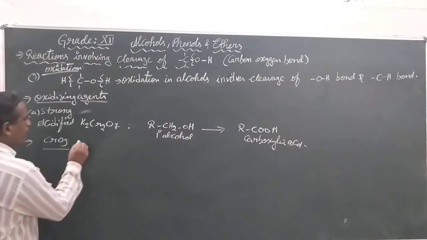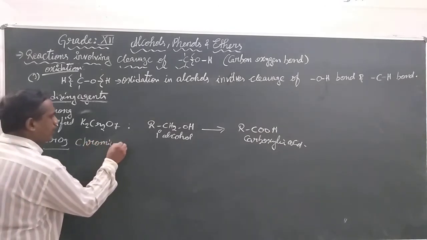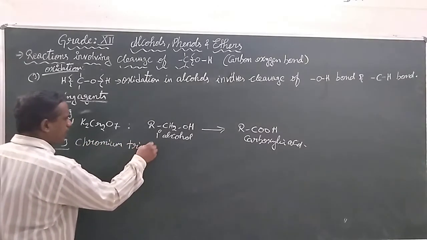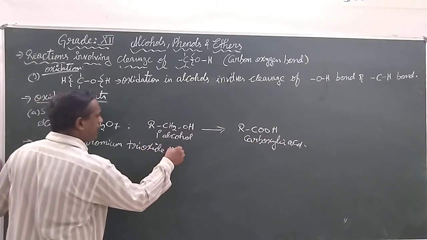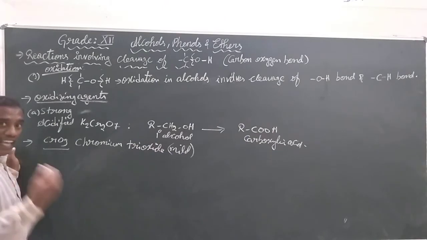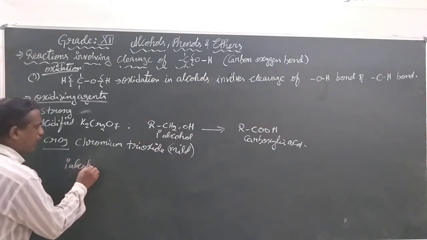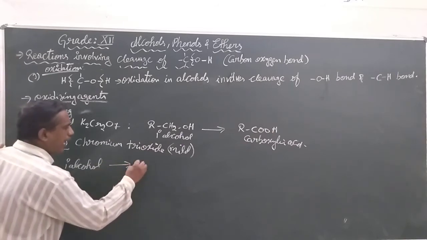This chromium trioxide is a mild oxidizing agent that helps to convert a primary alcohol into an aldehyde.